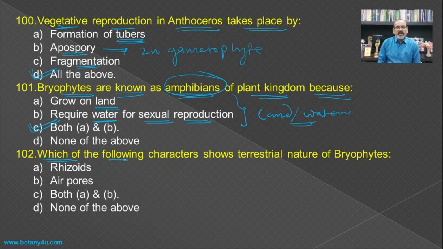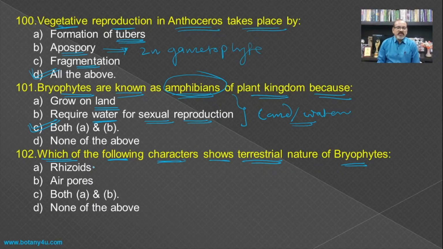Then which of the following characters shows terrestrial nature of bryophytes? If any organism among the plants is growing on the soil, then it must have the ability to absorb the water and the minerals as well as to anchor the plant body in the soil.